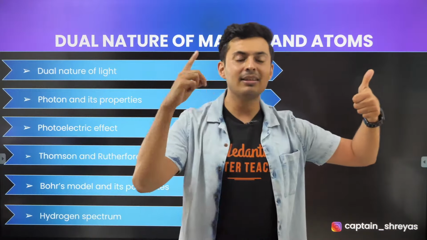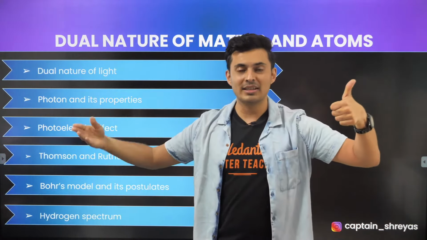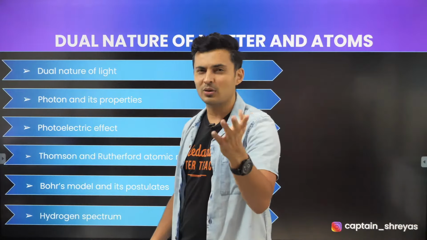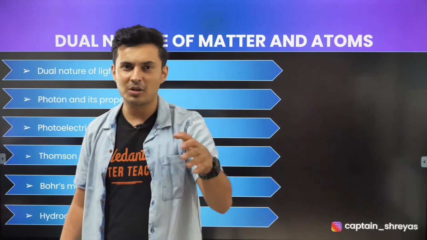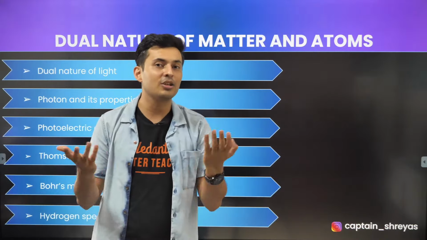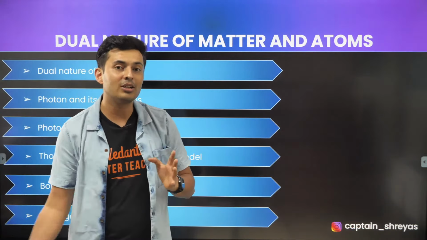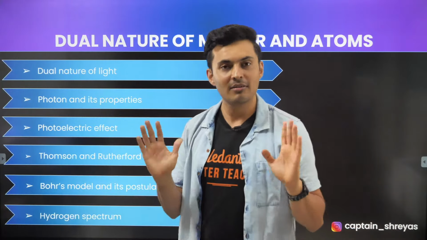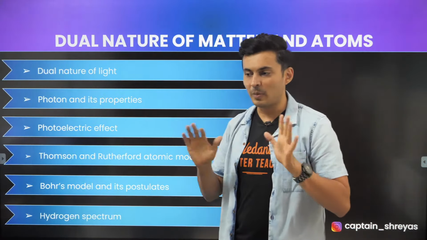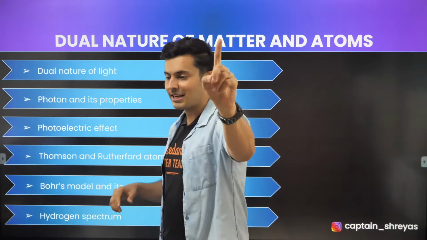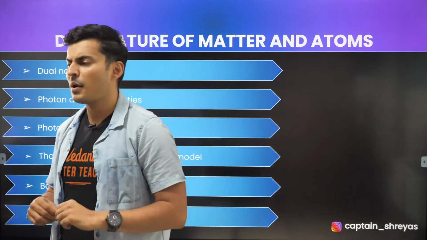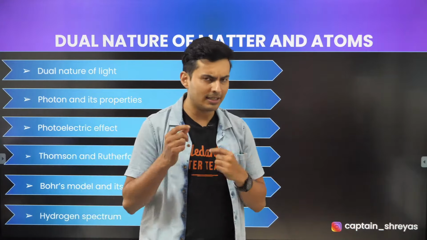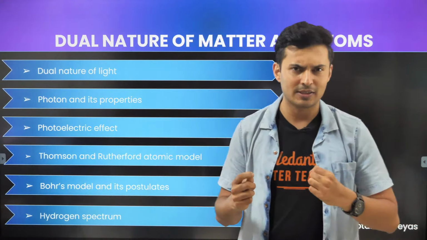No. When intensity goes up, the number of photons increases. But energy of photon is only dependent on its wavelength or frequency. So frequency has not changed, wavelength has not changed. So energy of the photon has not changed. So the energy of the electron also won't change. So it will be the same thing. Is that clear? Everybody, stopping potential, no change. Current, yes, it will increase. Very good, guys. Awesomeness.